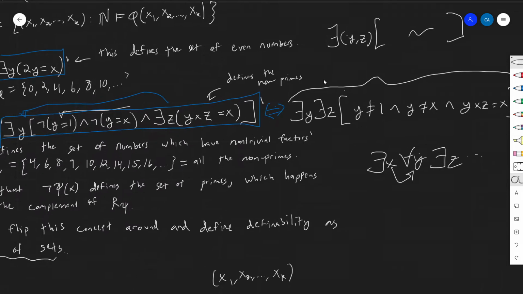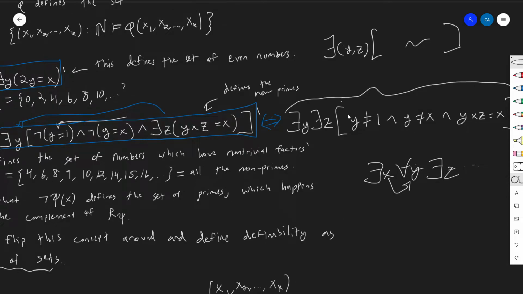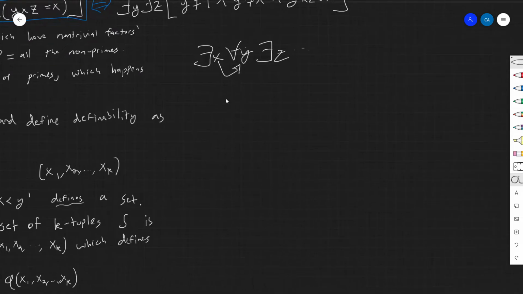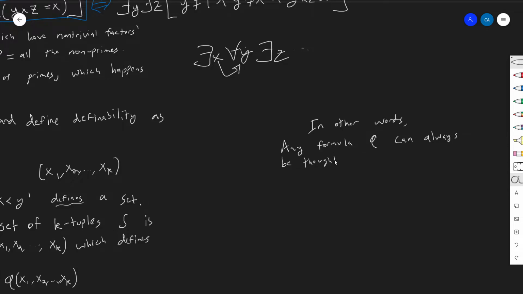Those are three important things to note about quantifiers. I can always pull them out to the front, that finite quantification does not exist, and that I never need to repeat the same kind of quantifier twice. In other words, let me summarize it over here. Any formula phi can always be thought of as equivalent to basically this.